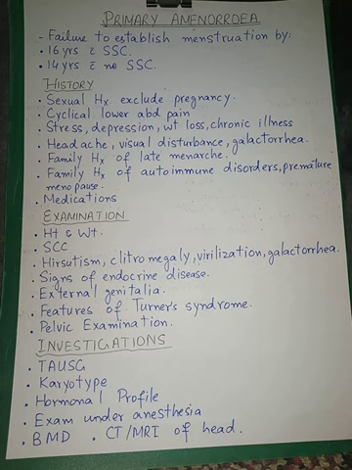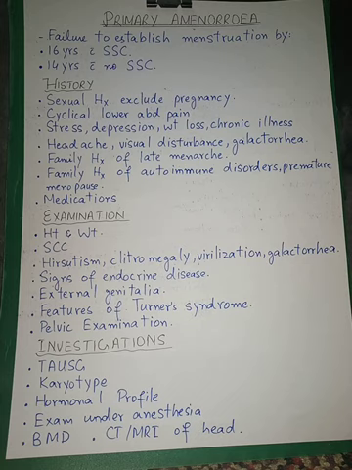For constitutional delay, we will ask about the family history of late menarche. And for androgen insensitivity, we will ask about the family history of autoimmune disorder, premature menopause, or genetic anomalies. And we will also take the history of medication such as antipsychotics, previous chemo, or radio.